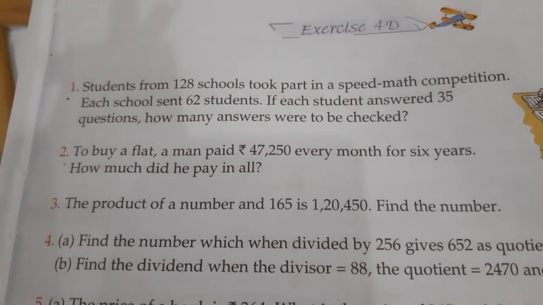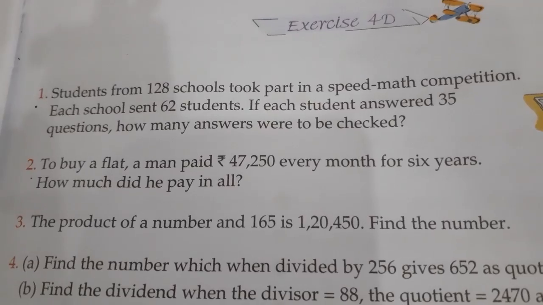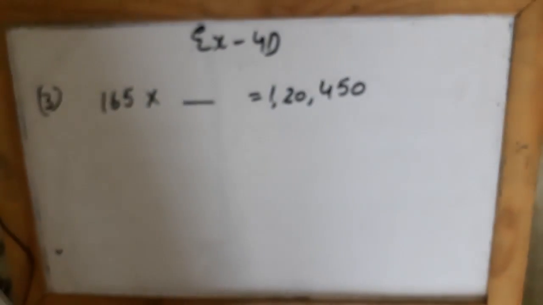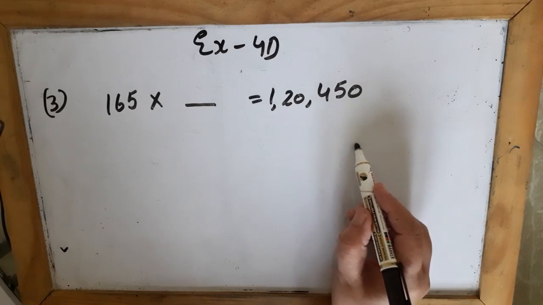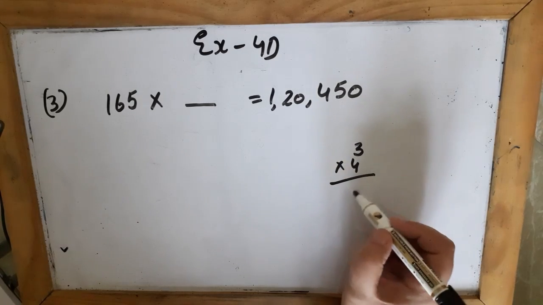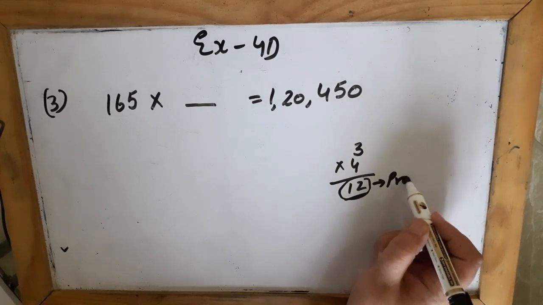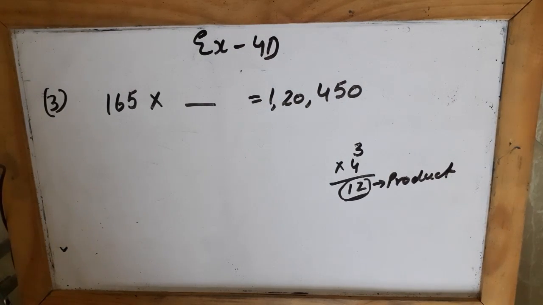Now we start with the third question. They say the product of a number and 165 is 1,20,450. Find the number. Now they are saying the product. What is a product? When we multiply two numbers, like if I multiply 3 and 4, the answer that we get is called the product. So product is the answer that we get when we multiply two numbers.